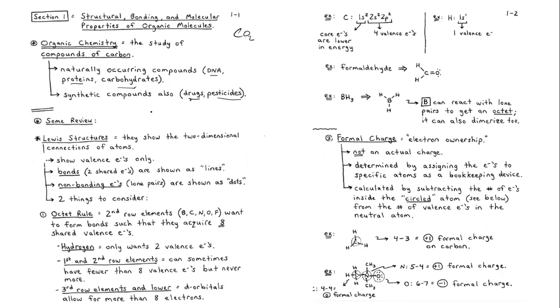So now let's have a quick review of the chemistry basics that you need to understand before we can do complex stuff. So let's learn about Lewis structures. What are Lewis structures? Remember, we're going to talk about the organic compounds, but you have to know how we structurally represent these organic compounds, okay?